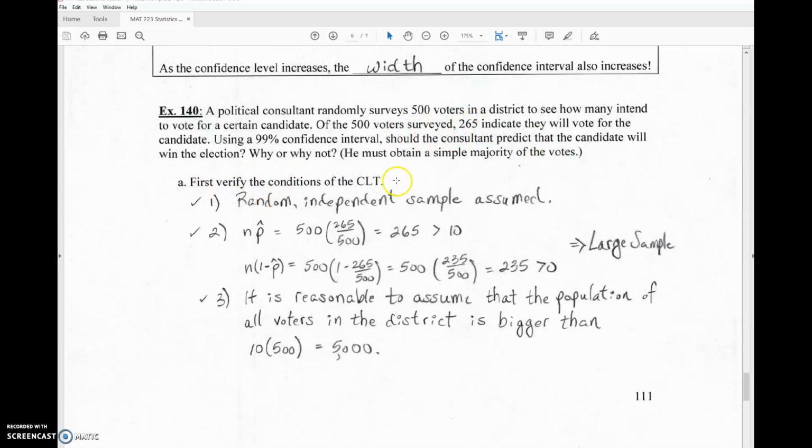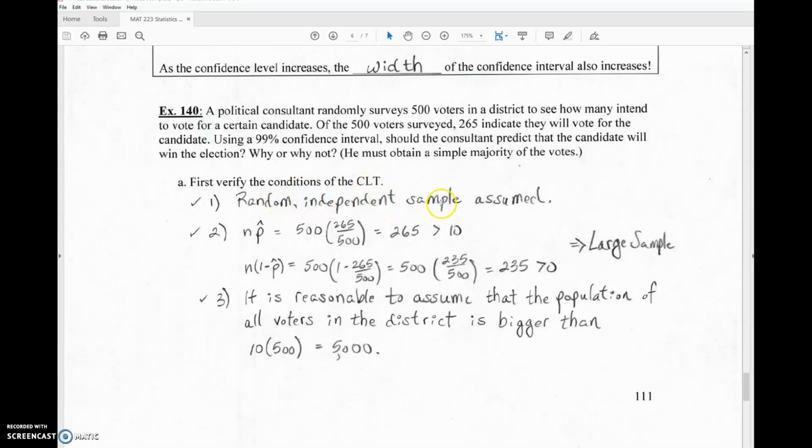So let's go ahead and look through that. First of all, that's a sample of 500. It's not everybody in the district. I'm trying to get you to understand that even though our sample says more than 50% are going to vote for this person, we have to be very careful about whether we can be confident that our candidate here is still going to win. So first we verify the conditions of the central limit theorem.